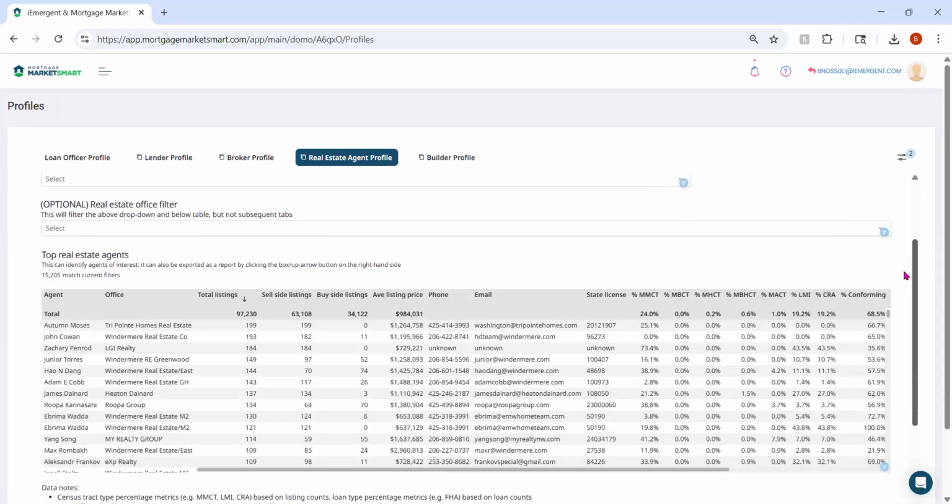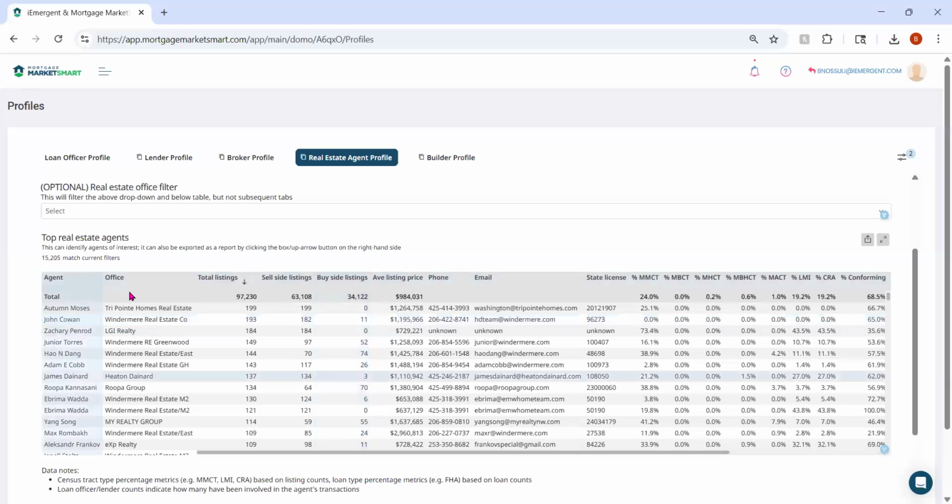As you can see, the table gives us the names and the offices of those agents, their total listings in this column, their listings as a listing agent, and their listings as a buyer agent. And then the average list price and contact information in terms of phone and email. Now, as I scroll to the right,